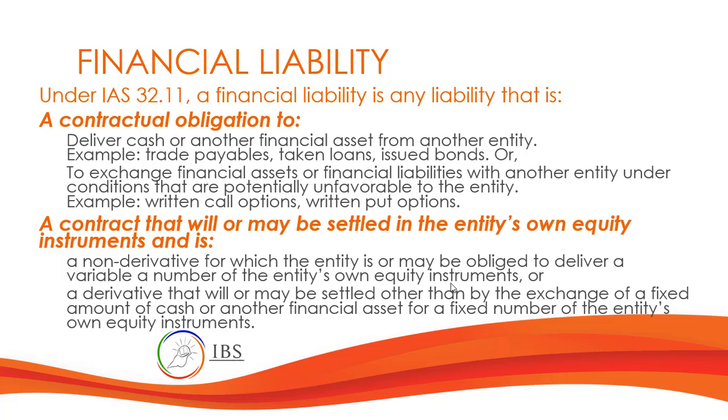And another one, a contract that will or may be settled in the entity's own equity instrument and is a non-derivative for which an entity is obliged to deliver a variable number of the entity's own equity instruments, or a derivative that will or may be settled other than by the exchange of a fixed amount of cash or another financial asset for a fixed number of the entity's own equity instruments.